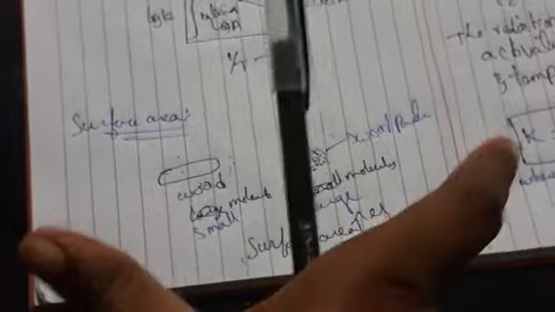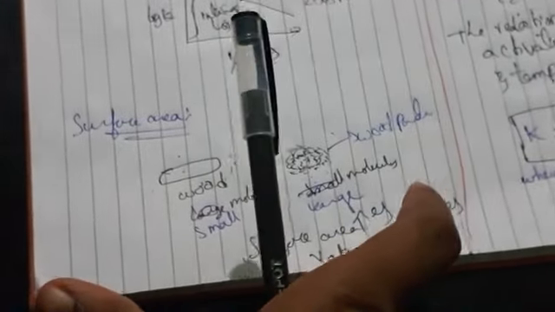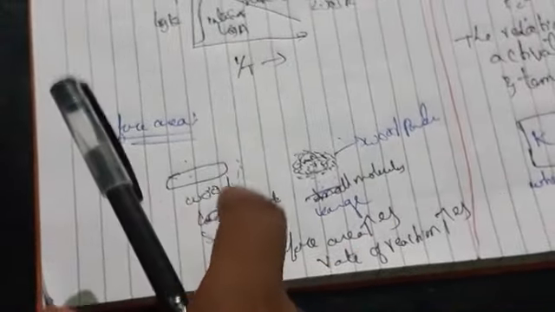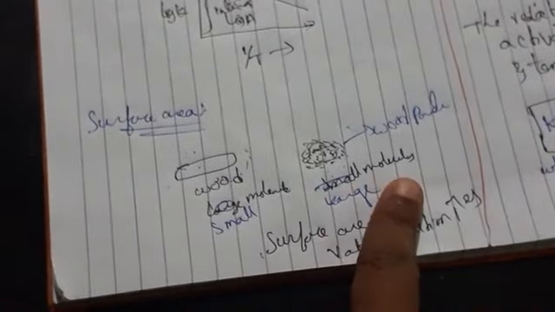See here, surface area. What is the next factor? Surface area. Take the example of wood, a piece of wood, which is a small molecule. That wood can be converted into powder. When you make wood or a chalk piece into powder, it becomes more, a large molecule it is becoming.